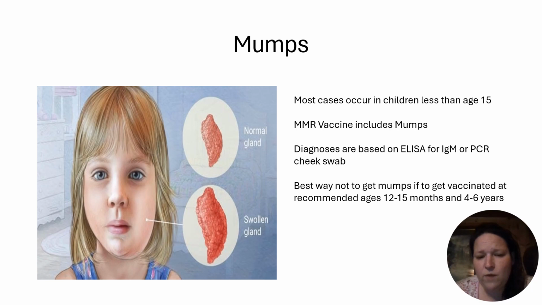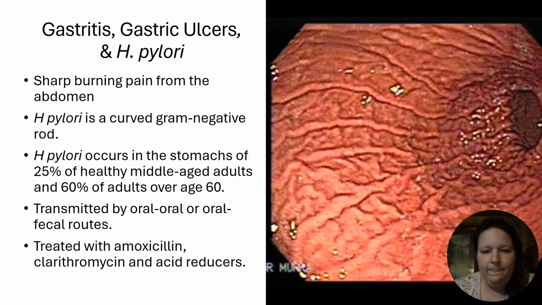And there are several different ways to diagnose, but the two main ones are based on the ELISA for the IgM or the PCR cheek swab. All right, gastritis, gastric ulcers, and H. pylori.